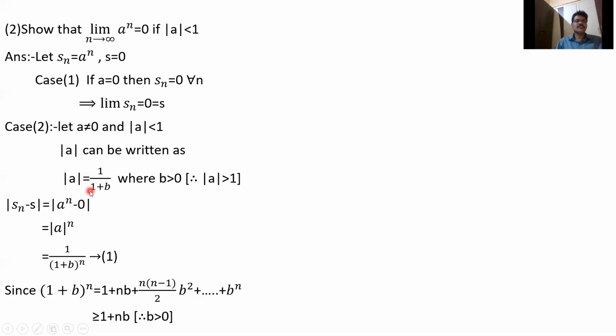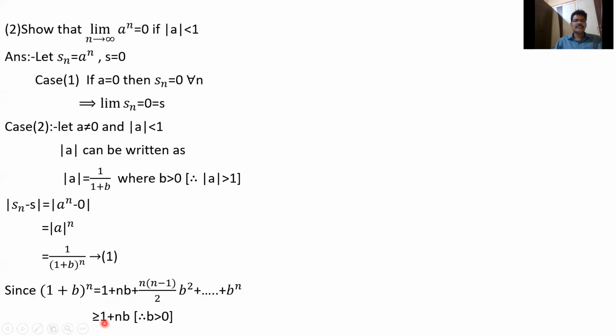So |a| can be written as 1/(1+b), so |a|^n is 1/(1+b)^n. We know by binomial expansion that (1+x)^n is equal to 1 + nx + n(n−1)/2! x² and so on. So this is like nC0 + nC1 b + nC2 b² and so on, up to nCn b^n. So here 1 + nb + n(n−1)/2 b² and so on, up to b^n.